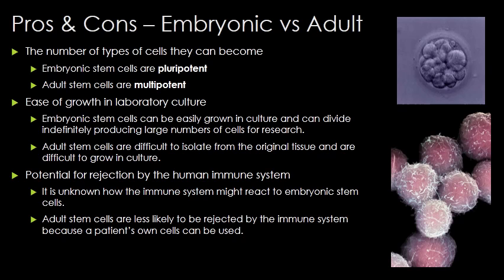However, with embryonic stem cells, we don't really know how they're going to work with the immune system. But if you culture, say, a new pancreas from somebody using cells from their pancreas, it's very, very unlikely that the body would be able to tell it apart, because it's not apart. It's made from the cells of that person. So it's very unlikely to be rejected. So there's definitely some major possibilities for adult stem cells in organ generation.